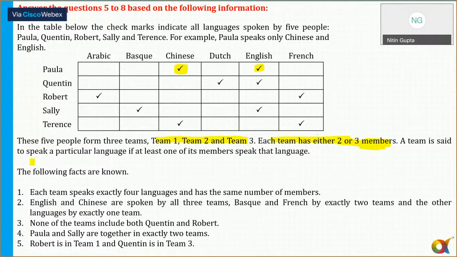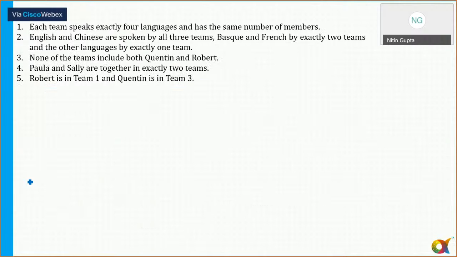A team is said to speak a particular language if at least one of the members speaks it, and the following facts are known. So there are team 1, team 2, and team 3. So I can say there are 3 teams.